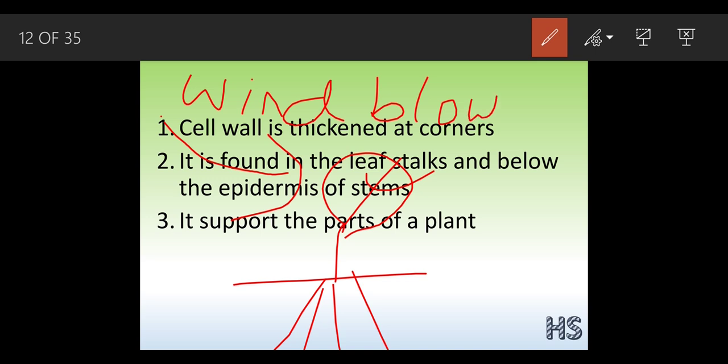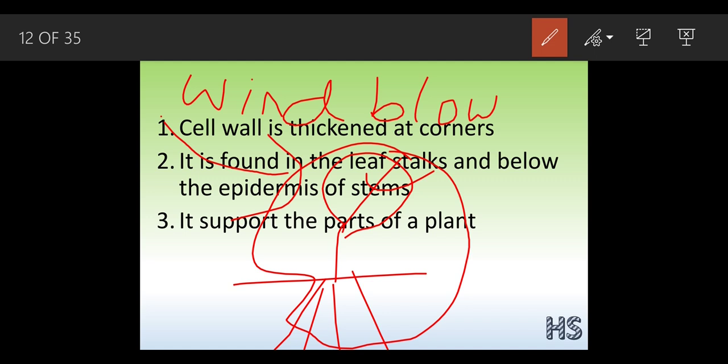The wind is going to blow very fast, but the plant is not going to leave its position. The plant is going to stay in that region only. The plant is not going to get cracked or broken down.